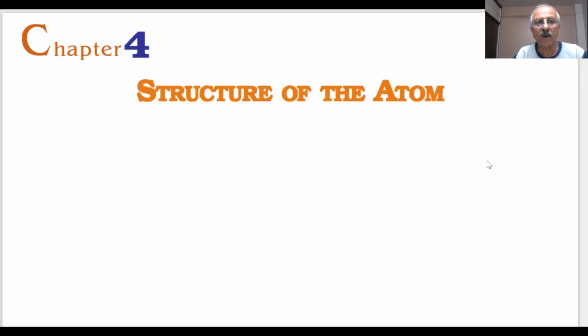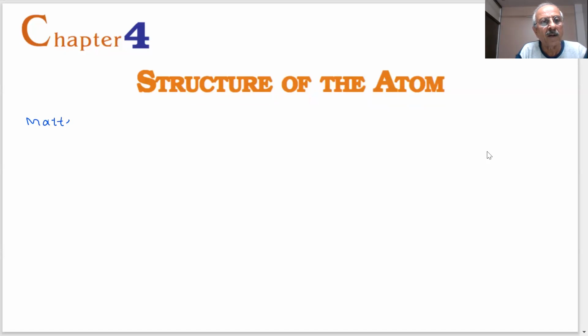A very important chapter, Chapter 4 of NCERT Science for class 9th, CBSE: Structure of the Atom. Something very important, students. Earlier, you have seen that matter is made up of small particles. What is matter, students? Something which has mass and volume. Yes, sir, there is a mass and volume. Those substances we call matter.